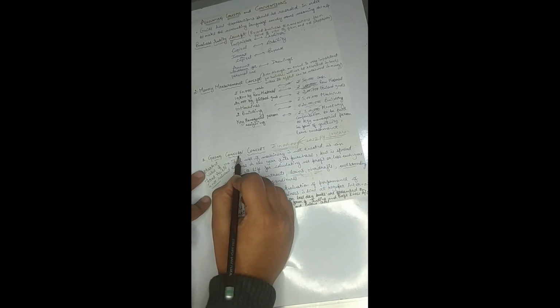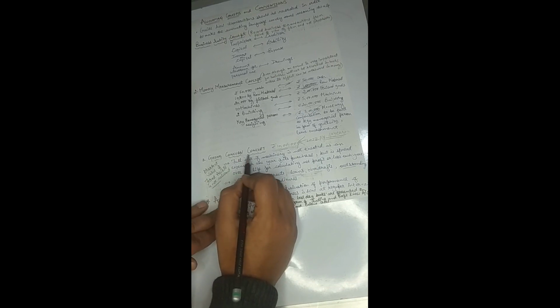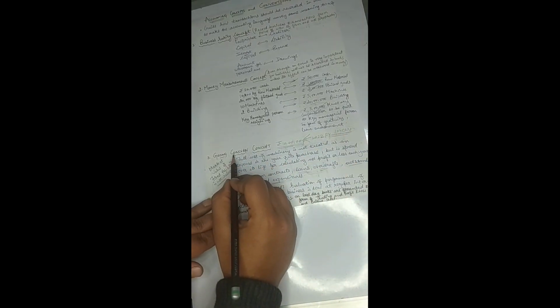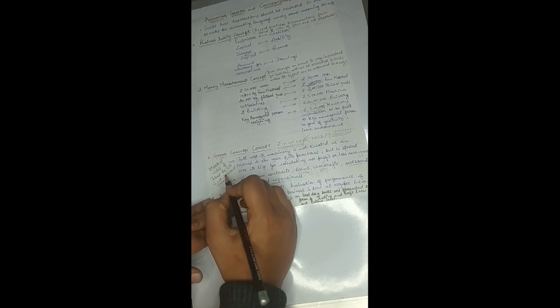So the going concern concept says that the firm will be in existence for the coming number of years, right? And it is on the basis of this concept that the market value of fixed assets is irrelevant. Fixed assets are always recorded at the cost at which they were purchased and not the market value, right?